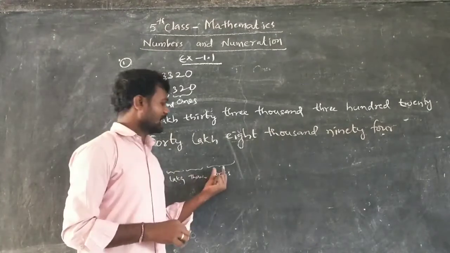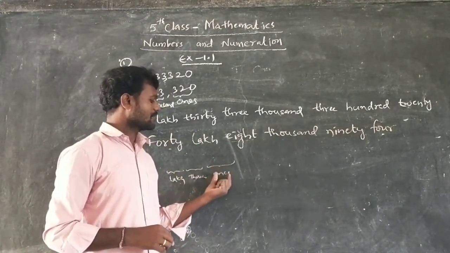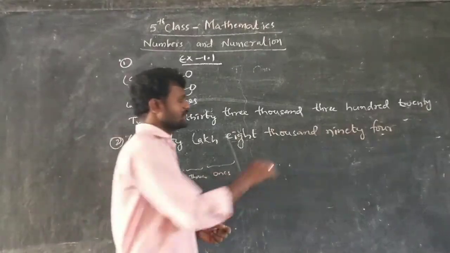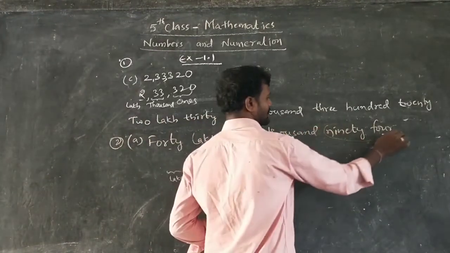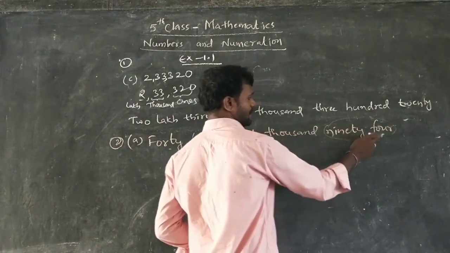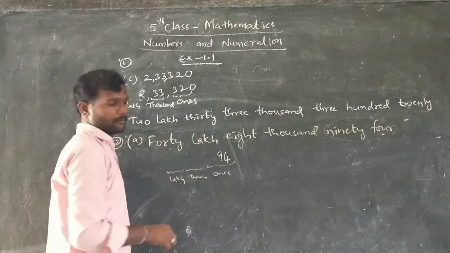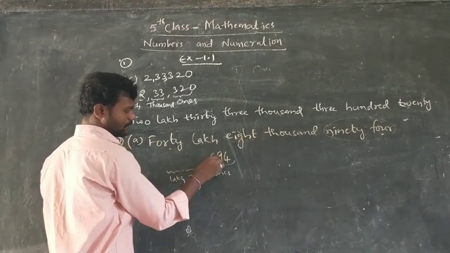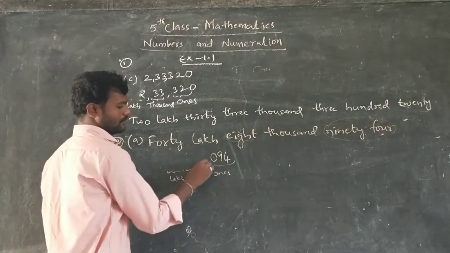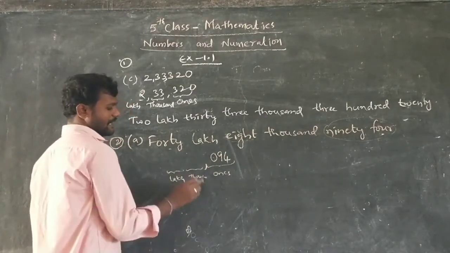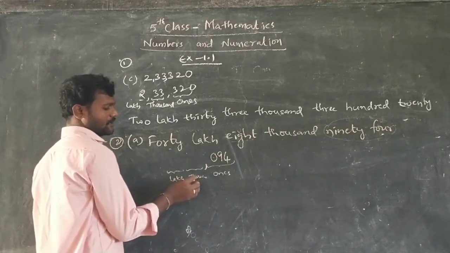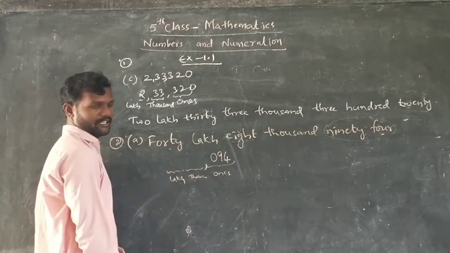Hundreds, tens and ones come into ones period. Hundreds are not there, so these will come into ones period. What is that? 94. So write 94 here. But there is no hundreds, write 0. Okay, it is ones period. Next, thousands and 10,000s both will come into thousands period.